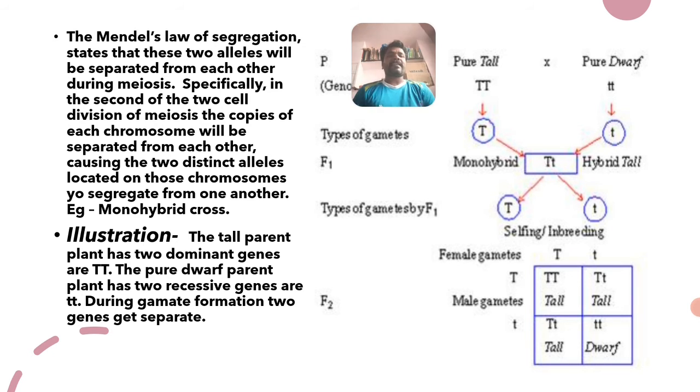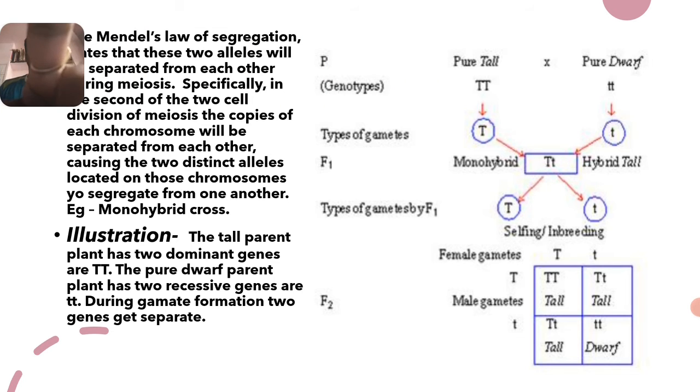They get separated, which is clearly shown by the red bars or arrow marks, a very good indication of how they separate during gamete formation. So just go through the chart present on either side of this slide.